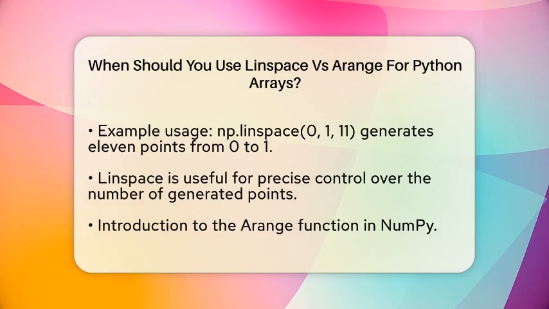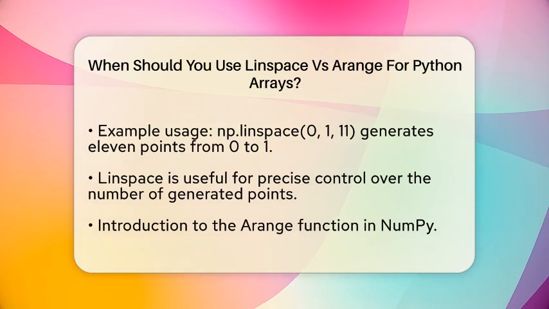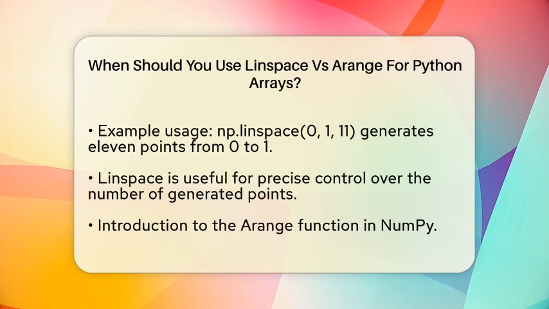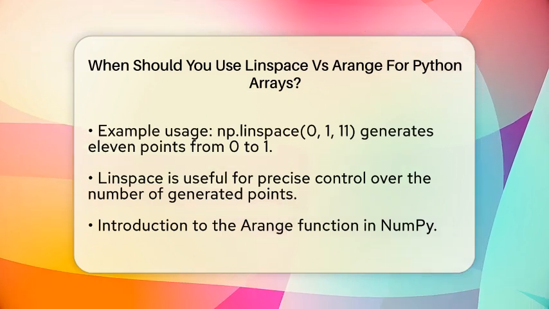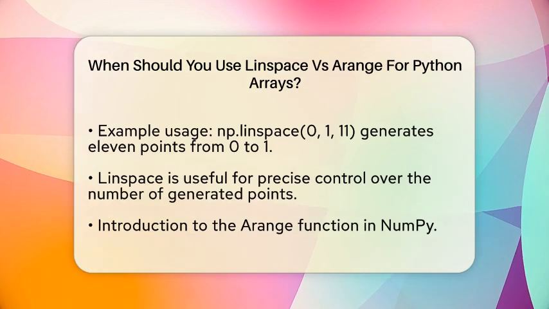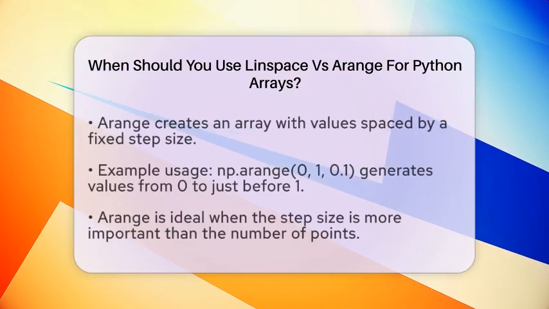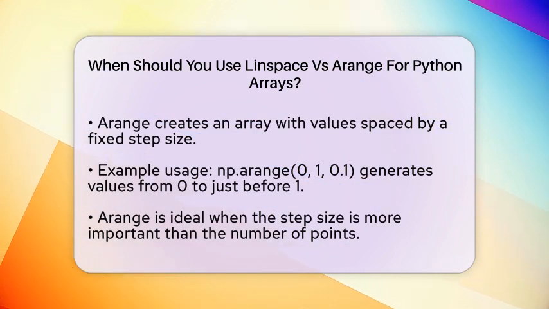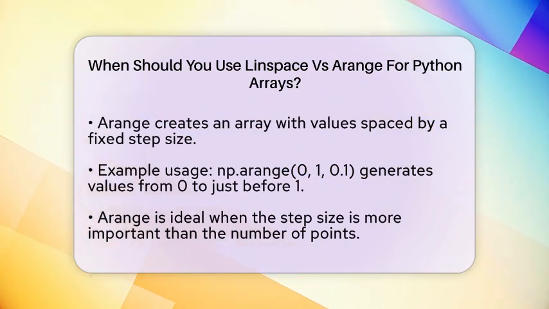On the other hand, we have the Arange function. This function is best when you want to create an array with values spaced by a fixed step size. For instance, if you want to generate values from 0 to just before 1 with a step size of 0.1, you would write np.arange(0, 1, 0.1). This will give you an array with points at 0.0, 0.1, 0.2, and so on, but it will not include 1.